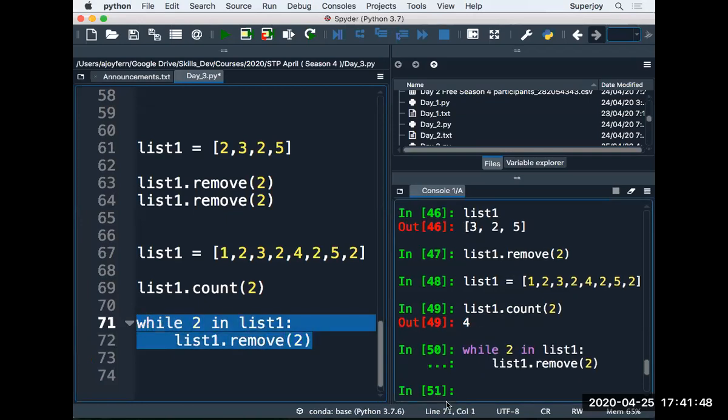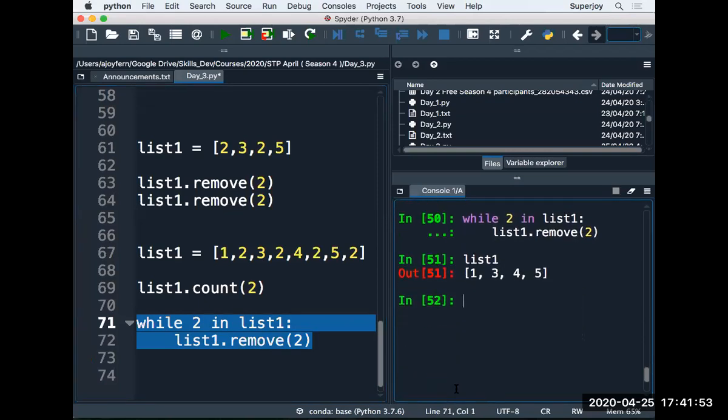So let's run it. And now you print list1, and there you can see we do not have any 2 in it, right? Guys, did you get an idea of how we can use a while loop to remove similar values from a list? Did you get the idea? A lot of people are raising their hand. Okay, cool. Someone is saying nice loop. Okay, that's good.